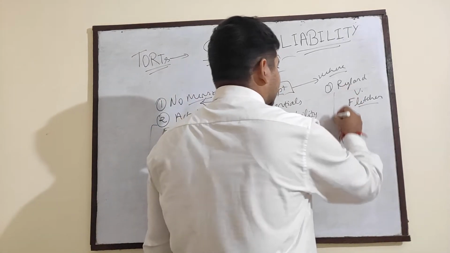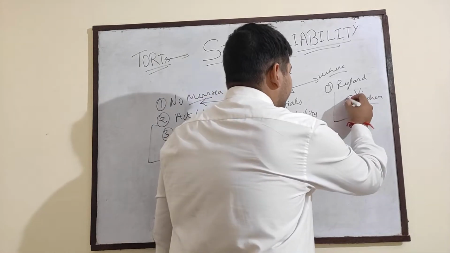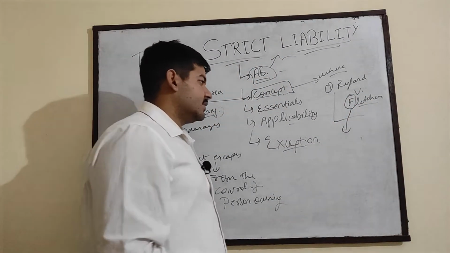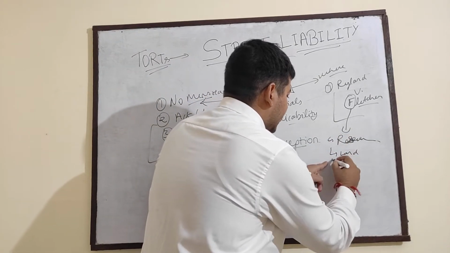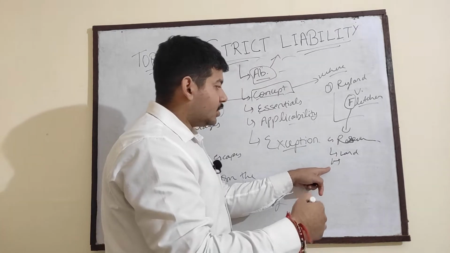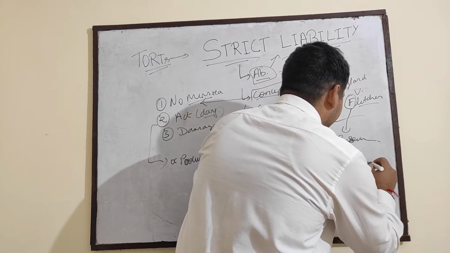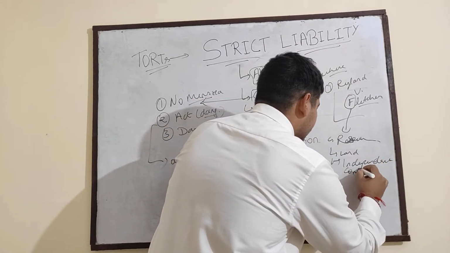So, what was this case? In this case, Fletcher was the defendant and Fletcher wanted to construct a reservoir on his land. For that purpose, he contracted an independent contractor. These are the keywords: independent contractor.